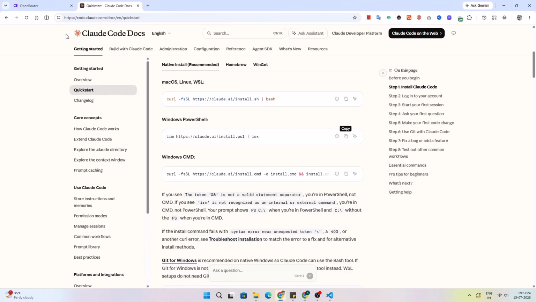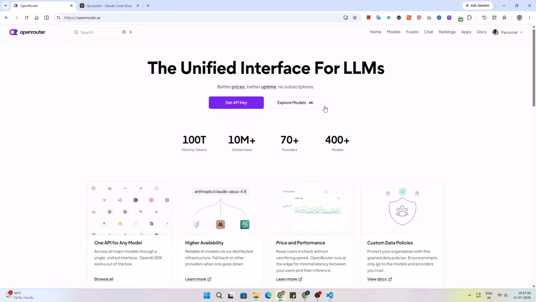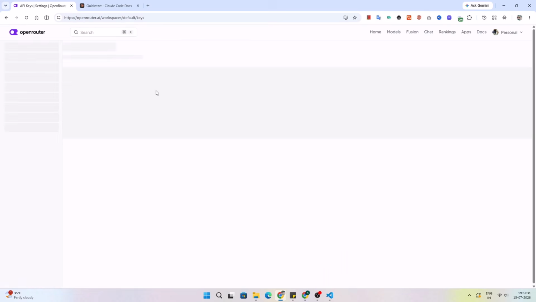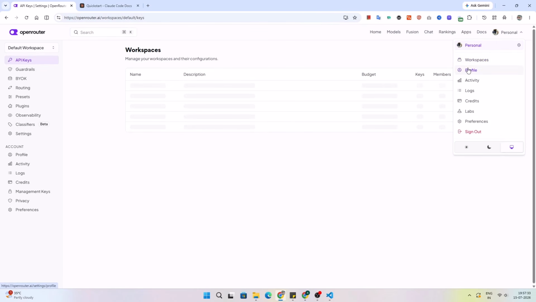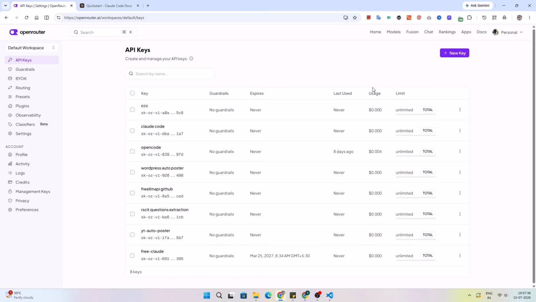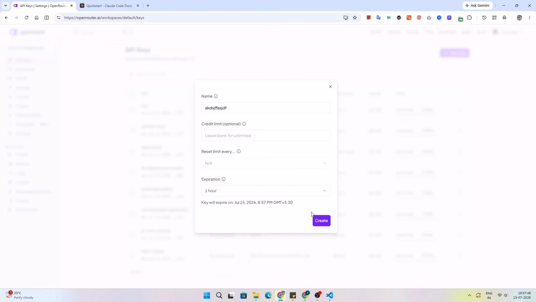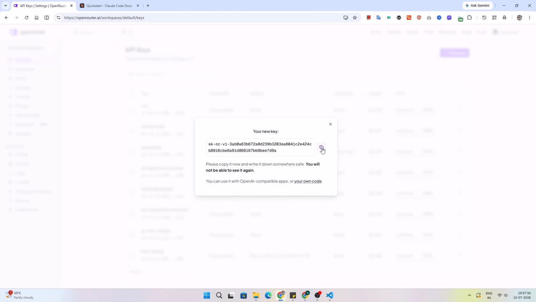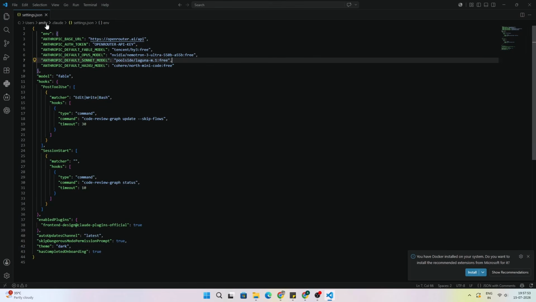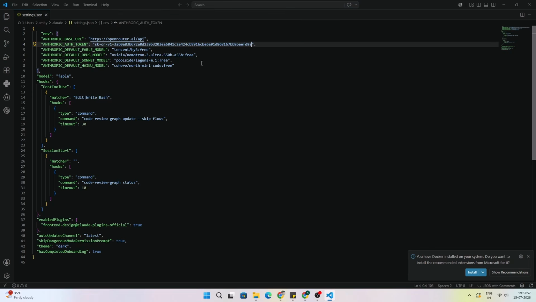Go to your browser and go to OpenRouter API, create an API key, and first of all you need to create an account. Create an account and then click on Get API key. You can also go from here, profile, and then API keys, then create an API key, name it anything you like, and you can set the expiration to 1 year, 7 days, or you can leave it. I'm setting it to 1 year, sorry, 1 hour. Okay, copy this and go to your settings.json file and change this OpenRouter API key with your API key, and you are good to go.